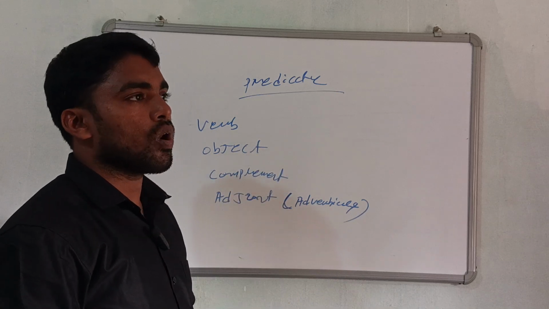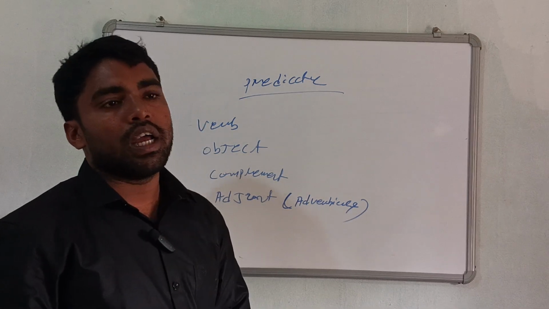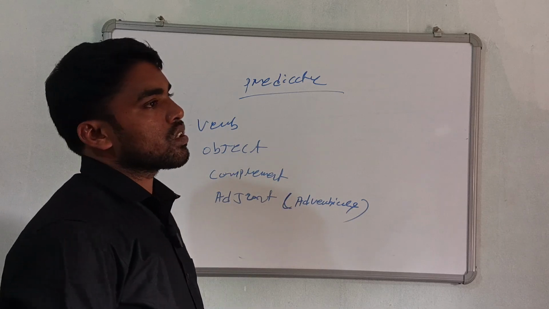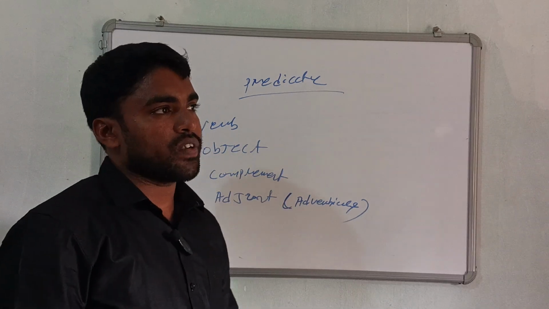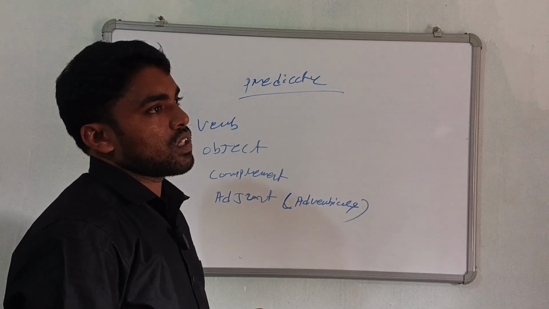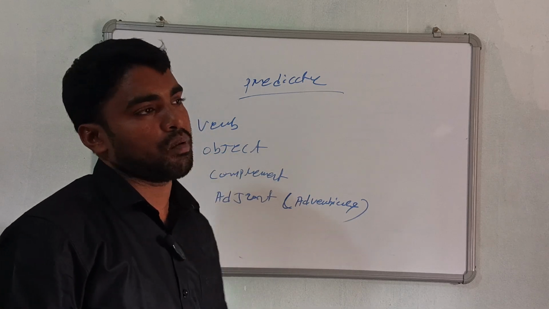And complements are divided into 2 types: subject complement and object complement. Suppose subject complement: Mr. Das is a professor. "Professor" is related to the subject. This is the subject complement.